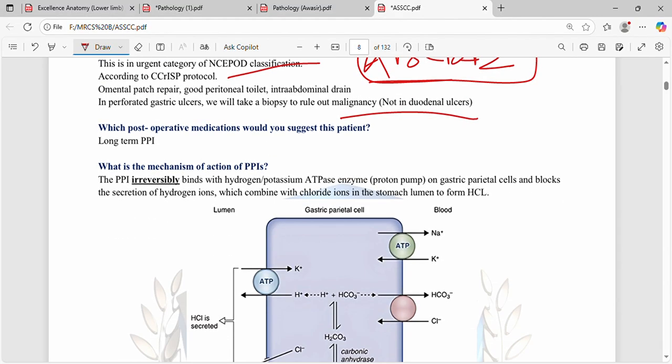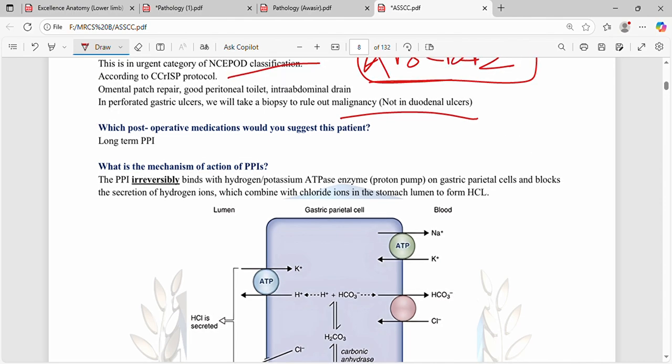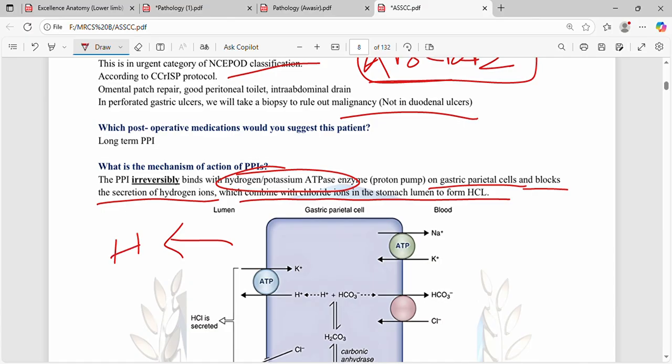Which post-operative medication would you suggest in this patient? Long-term PPI. What is the mechanism of action of PPIs? They irreversibly block the hydrogen-potassium ATPase on gastric parietal cells and block the secretion of hydrogen ions. So when there is no hydrogen ion, there will be no HCl.